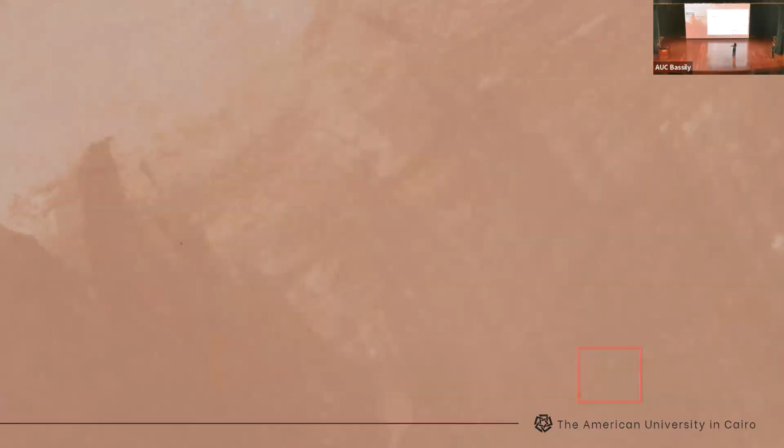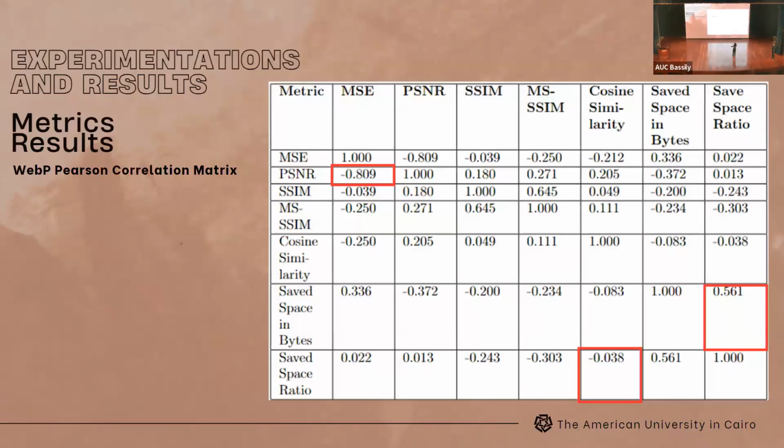We also wanted to make sure that the metrics we calculated are not redundant. So we used the Pearson correlation matrix, and we've highlighted the main results from the matrix. We can see that all of the metrics we picked were relevant, and calculating all of them together was not redundant.